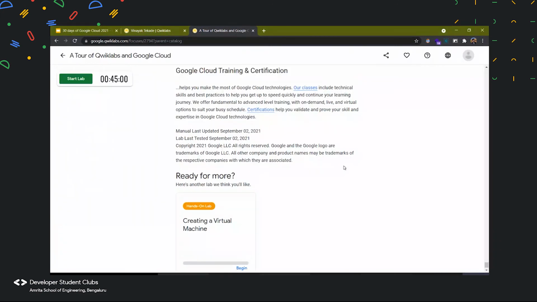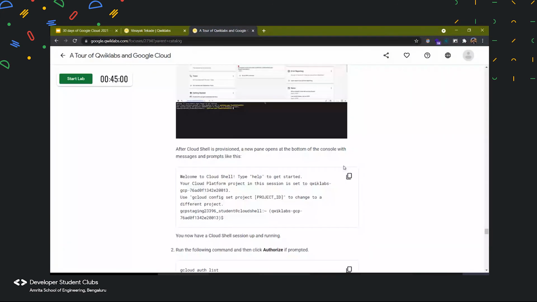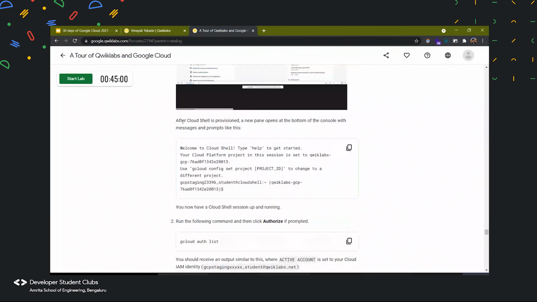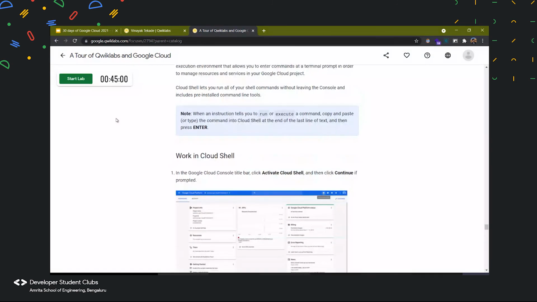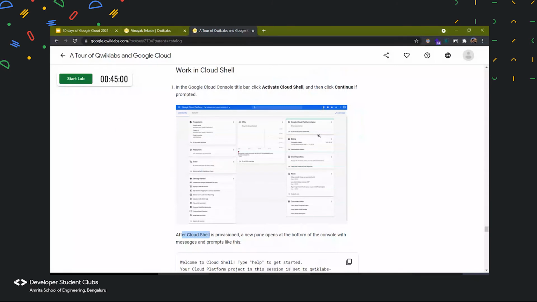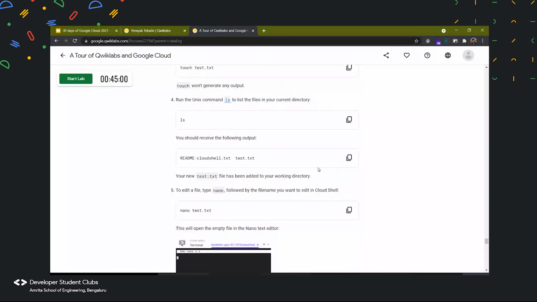Okay, so let me introduce you to another section of Quick Labs which will be helpful to all of you. In case you are not able to access the data, or the steps given here are not correct. Sometimes what happens is that we are using Kubernetes here, so we are depending on open source contributors who are creating that software for us. When they update, even Google Cloud has to update their system, and even Quick Labs has to update the instructions. So it may sometimes happen that you face a problem. In such cases, you can contact Quick Labs support via email, or I guess there is a contact section here as well.